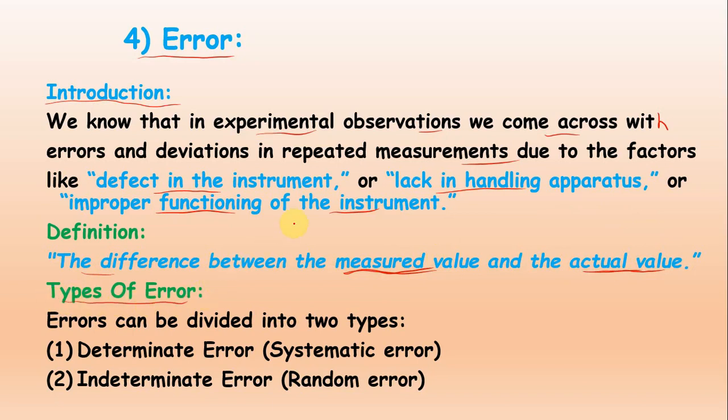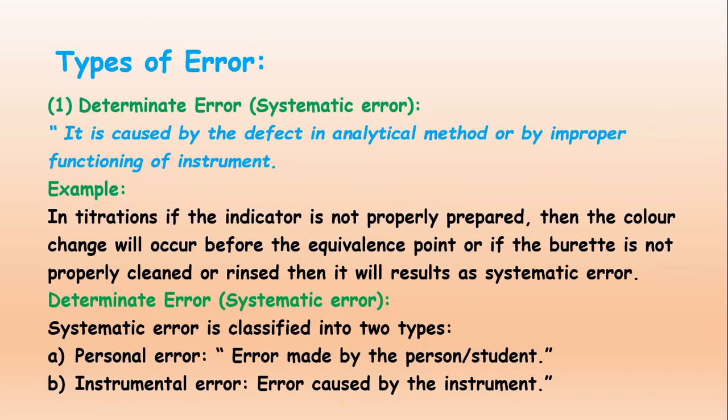Now the second topic is types of error. What are the different types of error? Errors can be divided into two types. Number one is determinate error, or in other words the systematic error. Second is the indeterminate error or random error. Let's look at the first type, the determinate or systematic error.